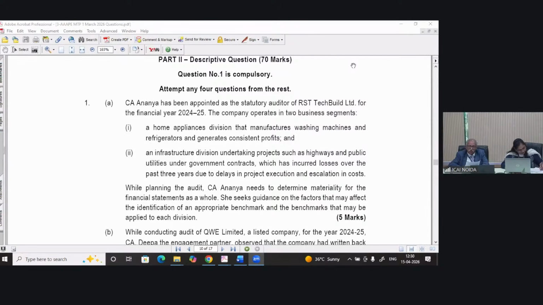Now, what are the factors that affect the identification of an appropriate benchmark? They are, number one, students, the first factor is the elements of the financial statements.